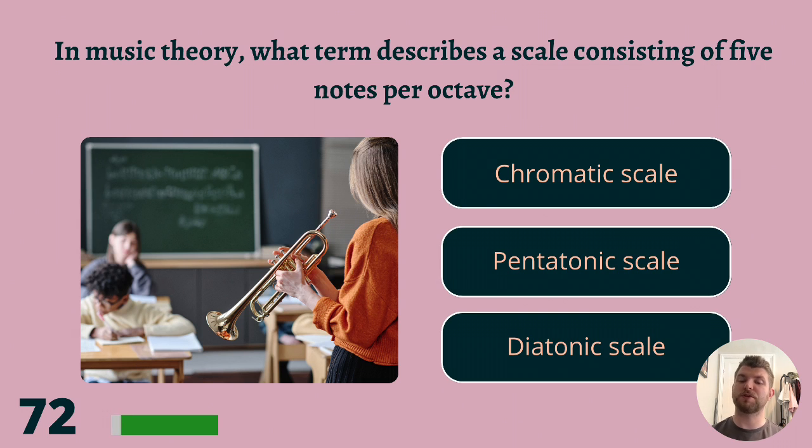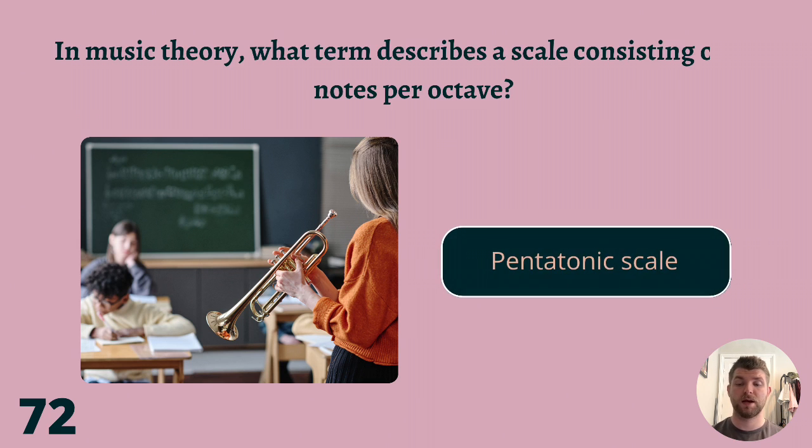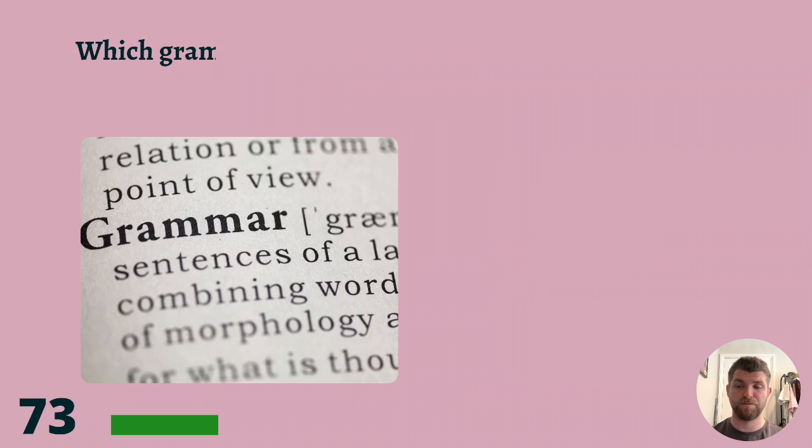In music theory, what term describes a scale consisting of 5 notes per octave? Chromatic, pentatonic, or diatonic? Pent being the potential giveaway, the answer is pentatonic scale.